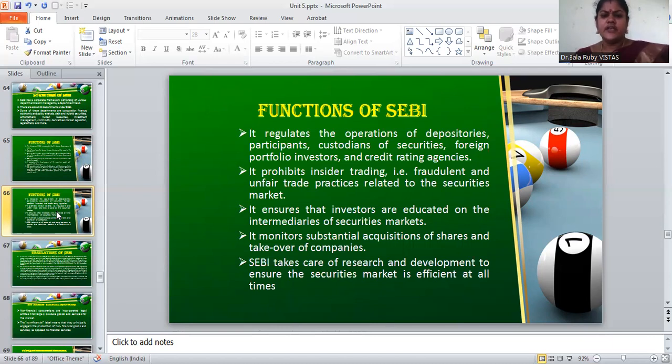At the same time, it ensures that the investors are educated on the intermediaries of securities markets. In the securities market, we have some intermediaries. At the same time, it monitors substantial acquisitions of shares and takeovers of companies. At the same time, it takes care of research as well as development to ensure the securities market is efficient all the time. So these are the main functions of SEBI.